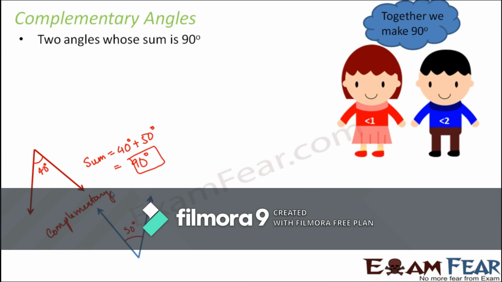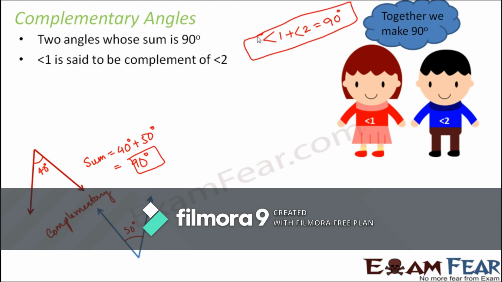So it is something like this. If you have two angles, angle 1 and angle 2, if together they make 90 degrees, that means they are complementary angles. So the only criterion to become complementary is that the sum of the two angles should be equal to 90 degrees. And what do we say? We call angle 1 the complement of angle 2. So basically we say it like this: angle 1 is the complement of angle 2, or angle 2 is the complement of angle 1.